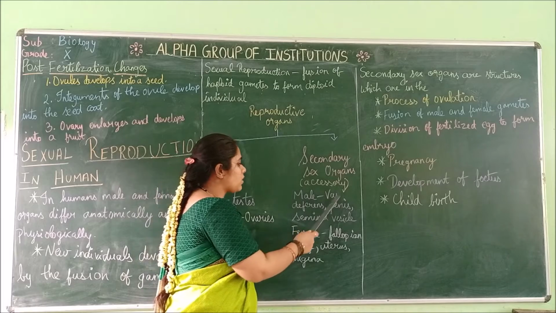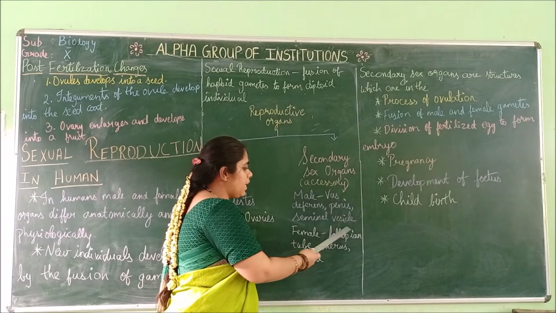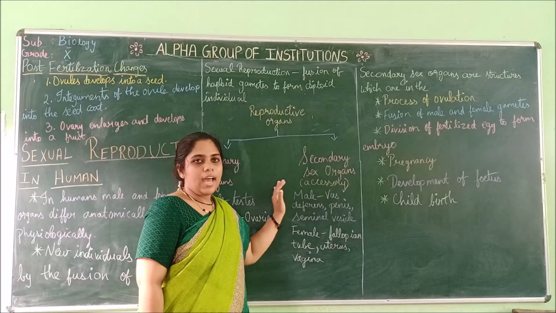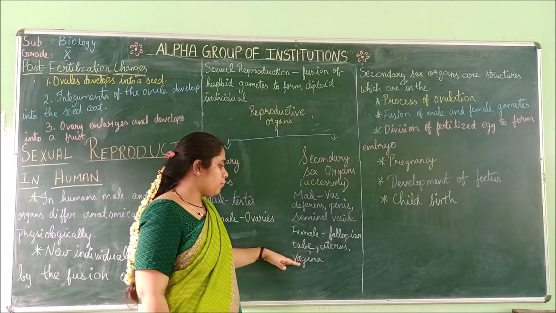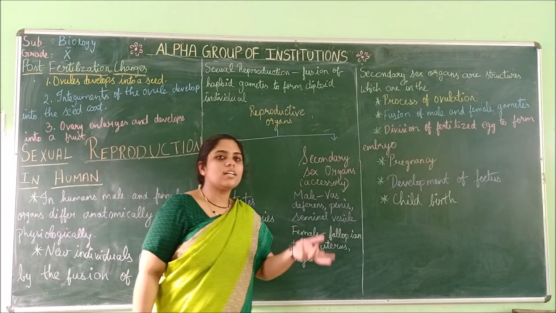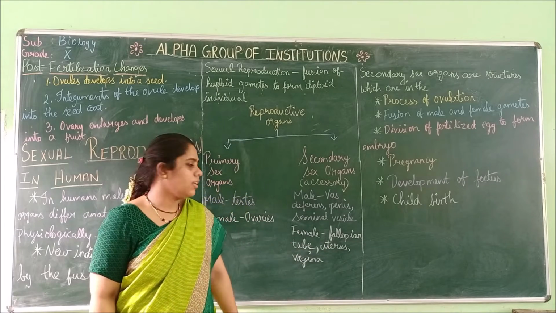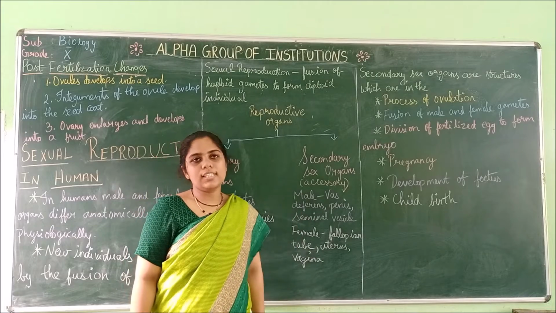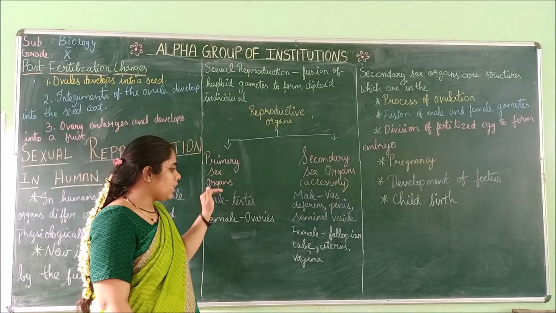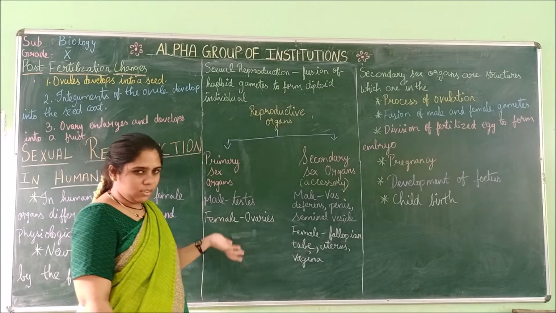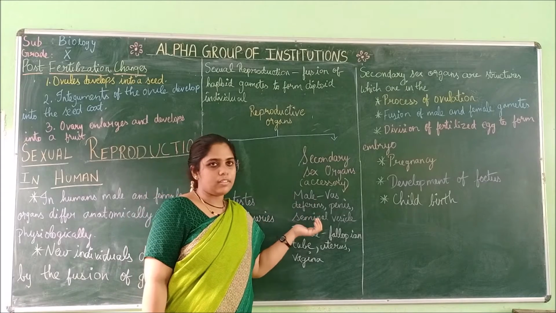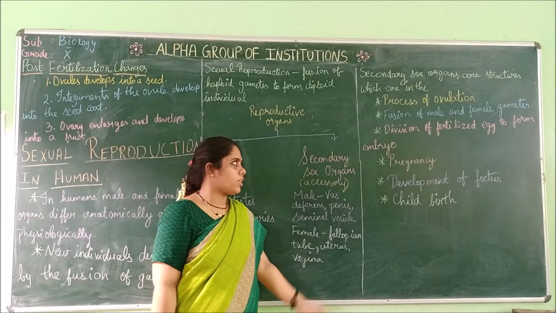In males, the vas deferens, penis and seminal vesicle all come under the secondary sex organs. In females, the fallopian tube, uterus, vagina and cervix all come under the secondary sex organs. The primary sex organs are totally responsible for reproduction, and the other organs come under the secondary sex organs.